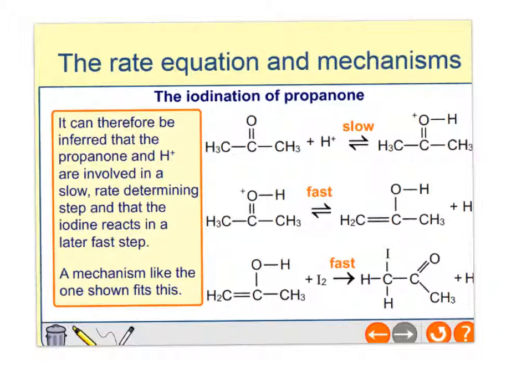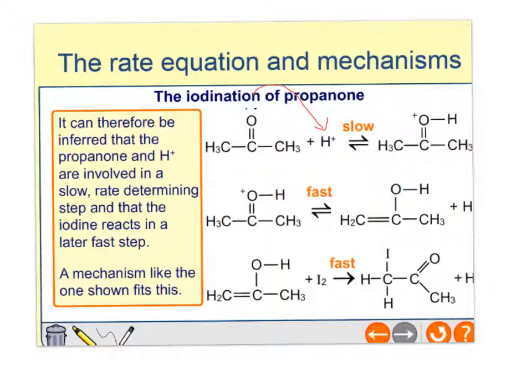What you will learn with Mrs. Tarry is that that oxygen has a lovely little lone pair that it likes to donate out to the hydrogen, to make this protonated intermediate. But as soon as this protonated intermediate is made, it doesn't look very stable because you don't see it a lot, so you think there must be something else happening next.